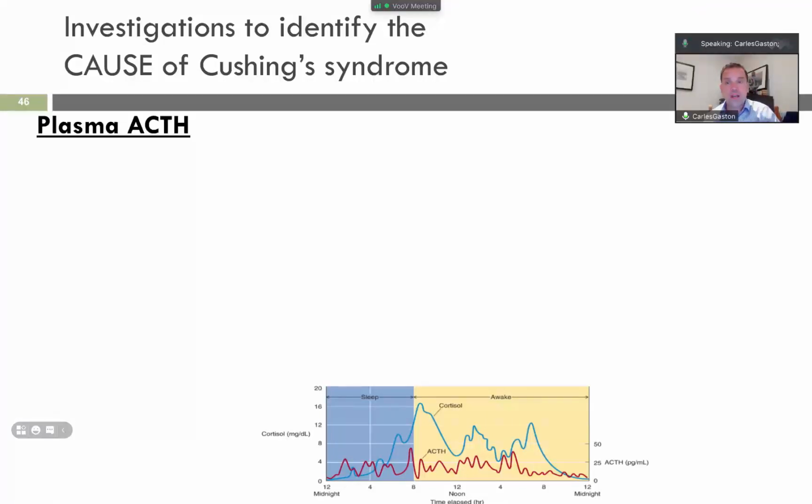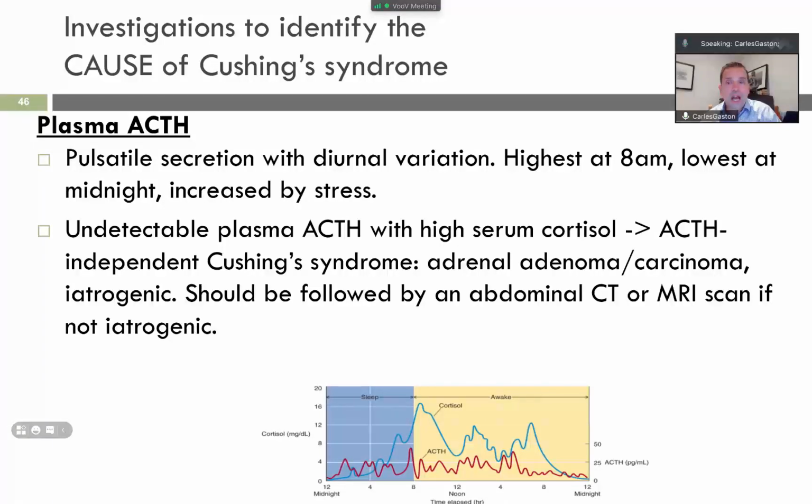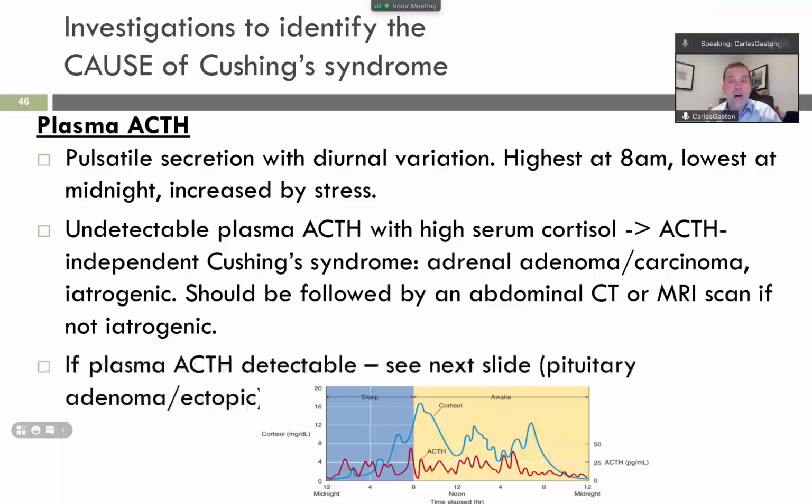Then, important, right? Plasma ACTH, investigation to identify Cushing's syndrome. If plasma ACTH is undetectable, ACTH independent Cushing's syndrome, because maybe adrenal adenoma or carcinoma, and also ectopic, should be followed by an abdominal CT scan or MRI scan, if not obviously ectopic. If plasma ACTH is detectable, an increased level may be suggestive of a pituitary tumor. So, if plasma ACTH is detectable, the following are indicative.